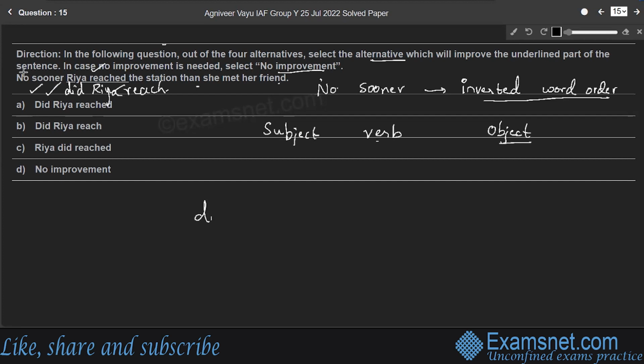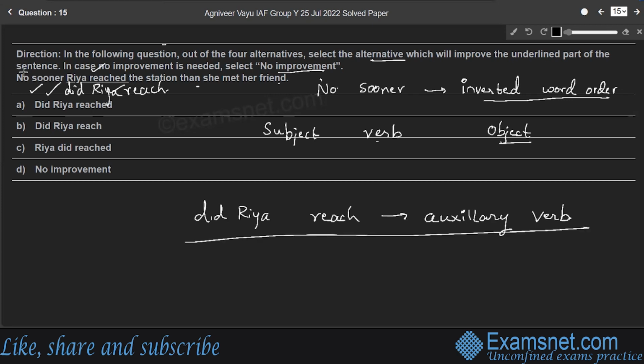So this did Ria reach is called auxiliary verb. Right? So if a sentence starts with inverted word order like no sooner, we use the auxiliary verb method, that is did. No sooner did Ria reach the station than she met her friend.